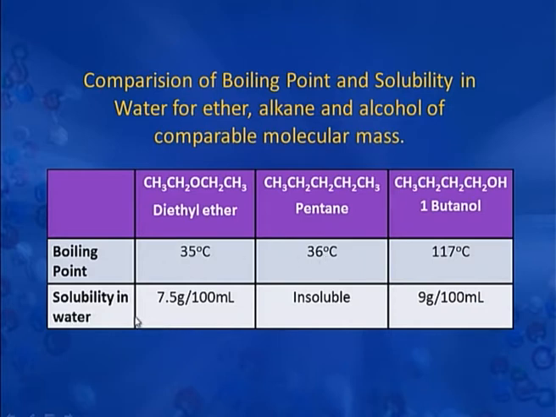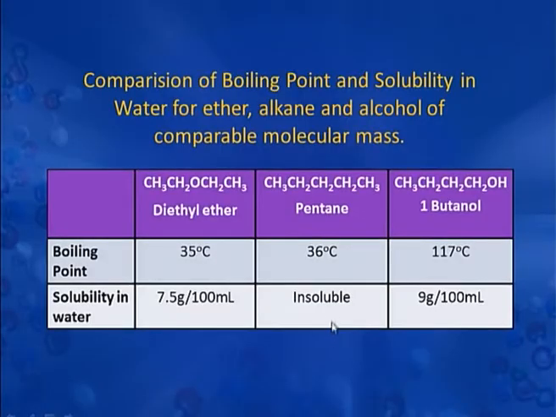Now, look at the solubility of these three molecules in water. The solubility of ether and solubility of butanol, you can see that they are sufficiently soluble in water. Now, why are ethers soluble in water even though they cannot have hydrogen bonding? The reason is they have oxygen which can form hydrogen bond with water. So, it has solubility in water, whereas alkane does not have any polar atom in it. As a result, it cannot form any kind of hydrogen bond, and that is why it is insoluble in water.